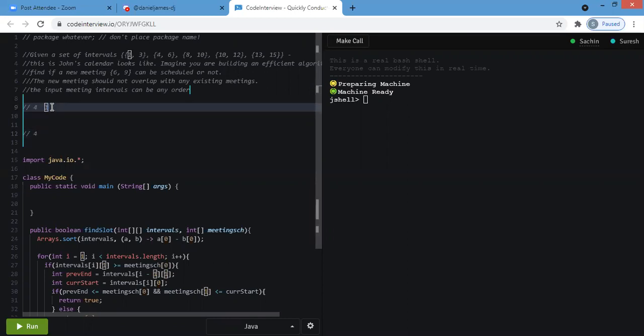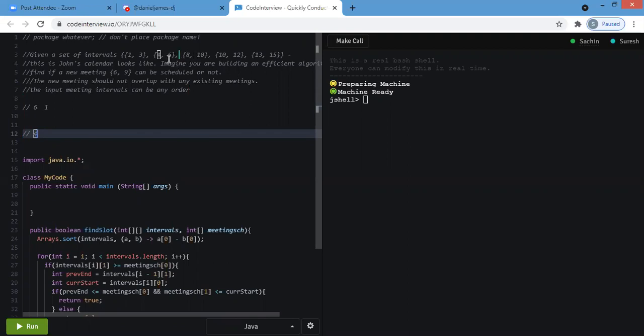Now we will check for 8. Sorry, not 4, 6. I am storing the end value in a data structure and checking with the start value of the next meeting. So now I put 6, and I check whether there is any meeting that is ending before 8. Yes, there is a meeting ending at 6. So for the next meeting, I'll assign the same room. So still we require only one room till this position.